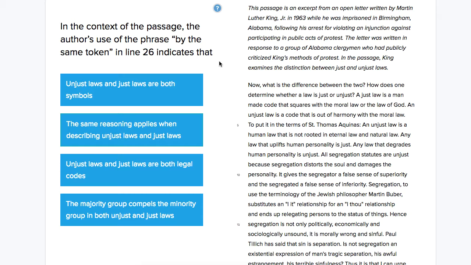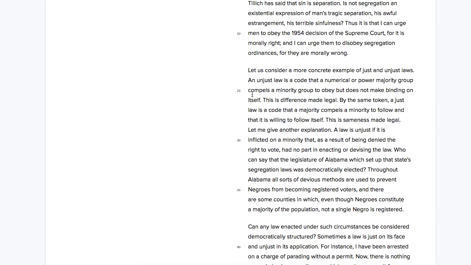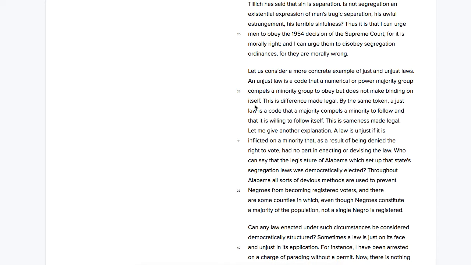We're also going to look at our answer choices here and see that they're all talking about unjust laws and just laws. So we're looking at probably the way that these two things are somehow related in this passage. So what is the meaning of the use of the phrase, by the same token? So we're going to go to line 26, where we have by the same token, and read this portion.